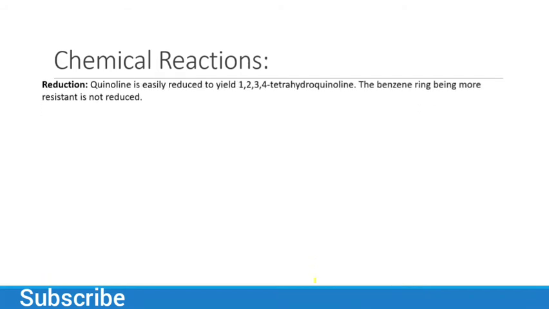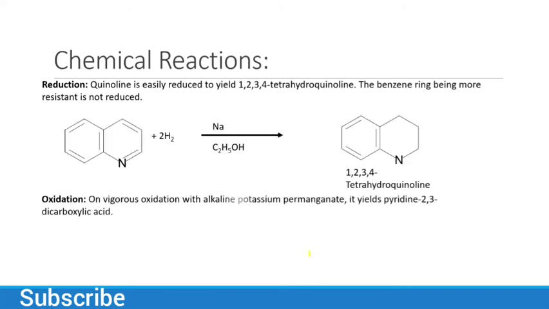Now reduction: quinoline is easily reduced to yield 1,2,3,4-tetrahydroquinoline. The benzene ring being more resistant is not reduced. It is also the opposite of electrophilic substitution reaction, in which the pyridine ring is more resistant because of the presence of the more electronegative nitrogen atom. But in case of reduction, it is more easily reduced than the benzene ring.